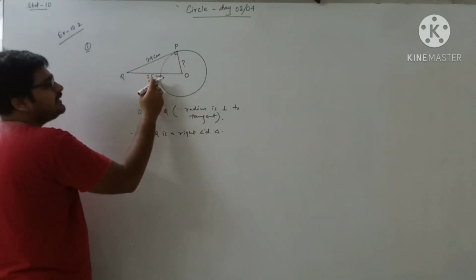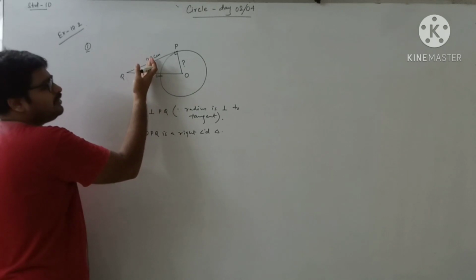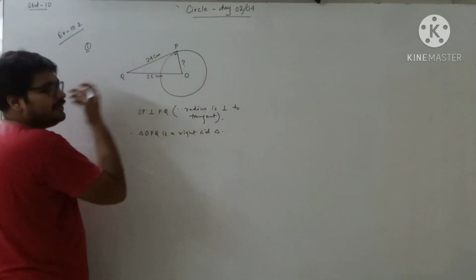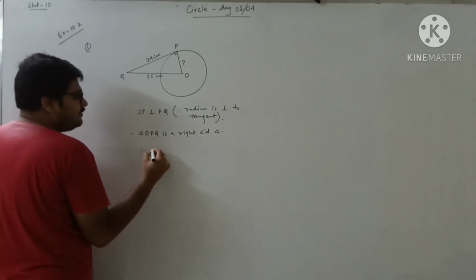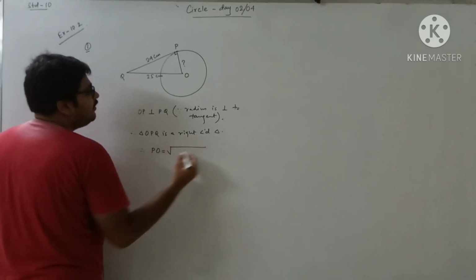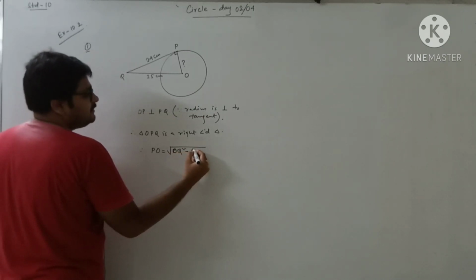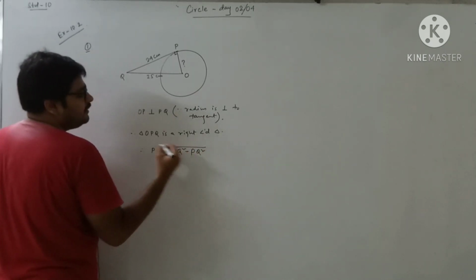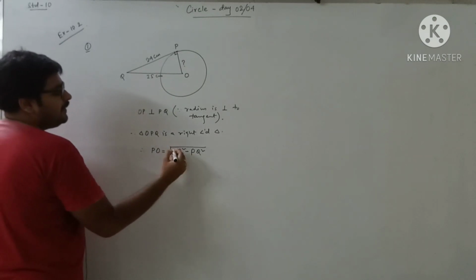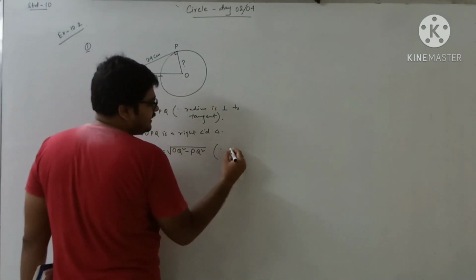So this can be called the hypotenuse, and this can be considered as base or perpendicular, anything. So this will be the remaining one. So what can we write now? PO equal to root over of hypotenuse square, that means OQ square minus PQ square. And what property have we applied here? Similar thing, Pythagoras theorem.